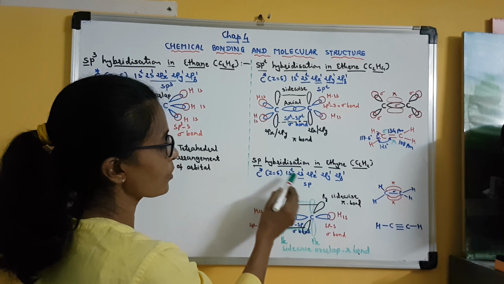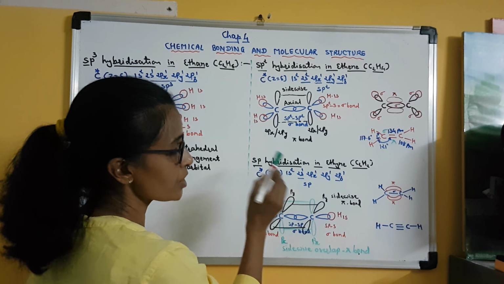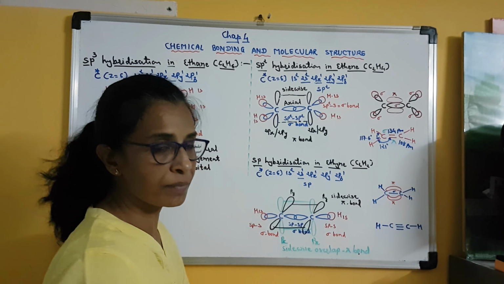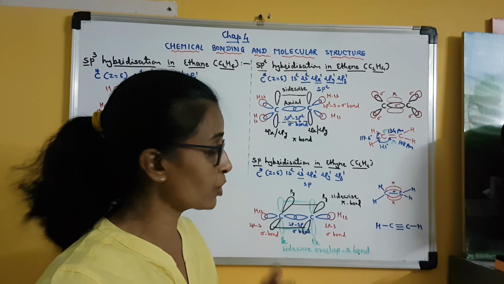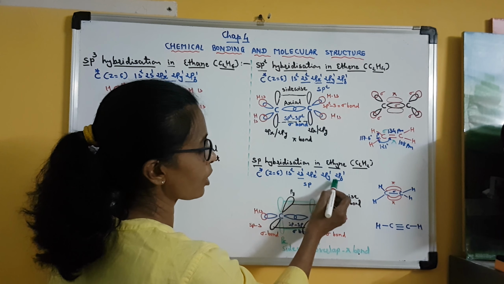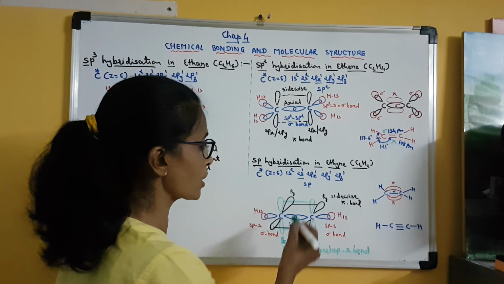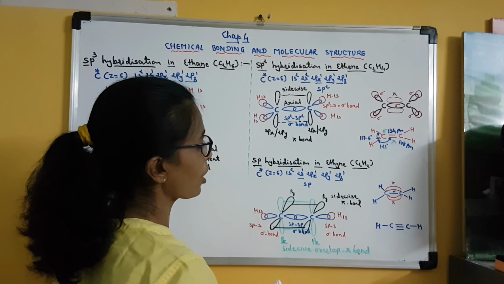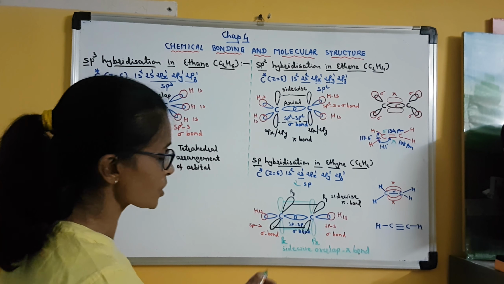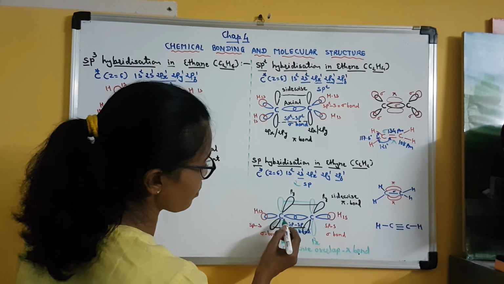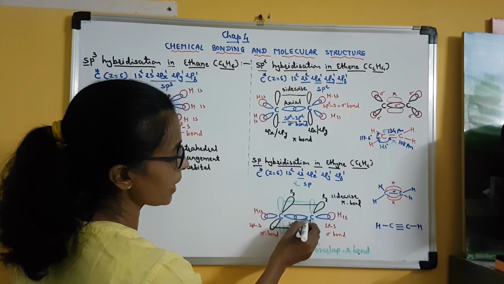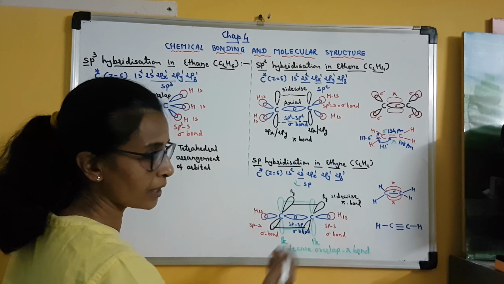As we are talking about sp hybridization, it is obvious that the 2s and 2pz orbitals of the carbon atom will undergo hybridization in order to produce sp hybrid orbitals. As two atomic orbitals are involved in hybridization, two hybrid orbitals will be produced. Clear? Two sp hybrid orbitals will be produced, and one of these sp hybrid orbitals is utilized with the other sp hybrid orbital of another carbon atom.